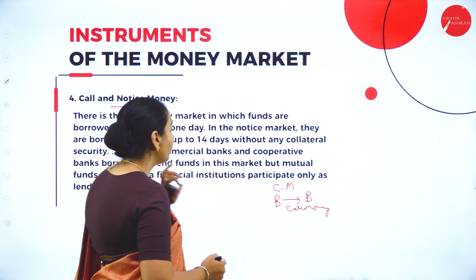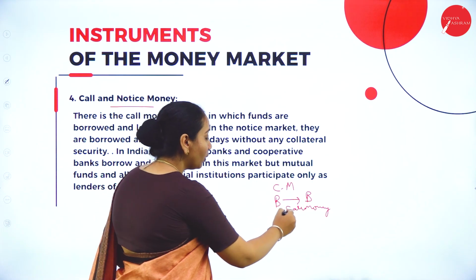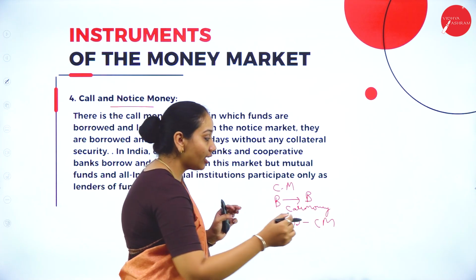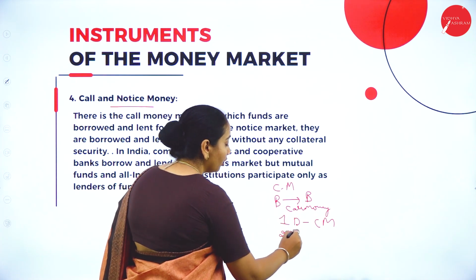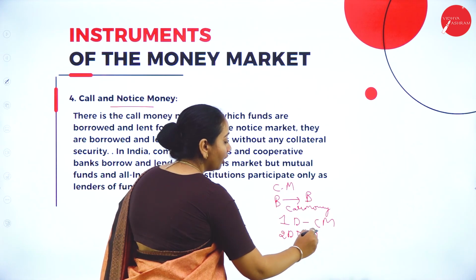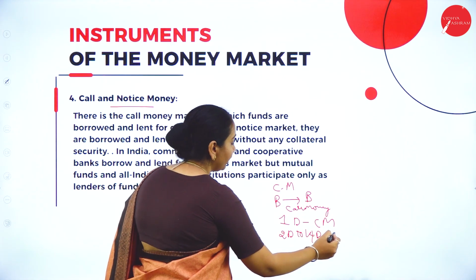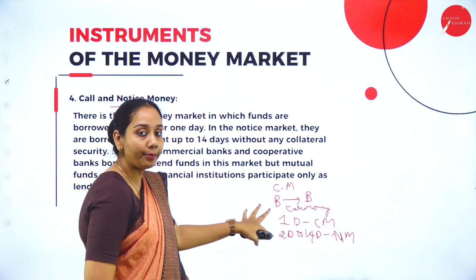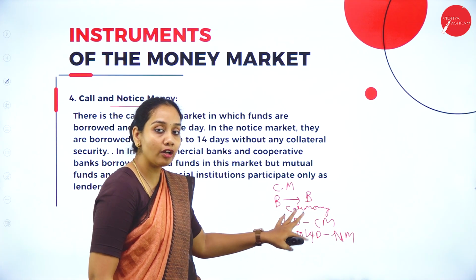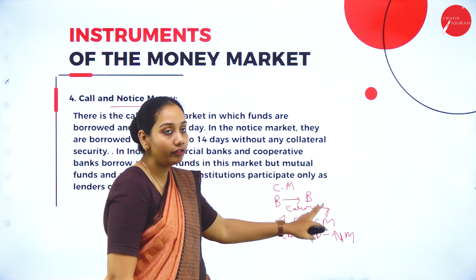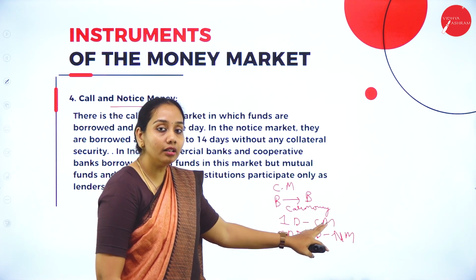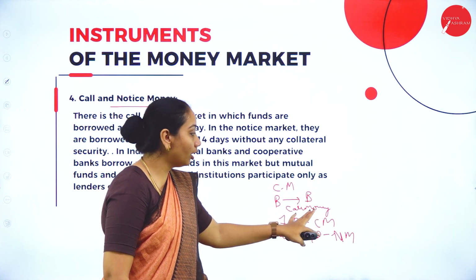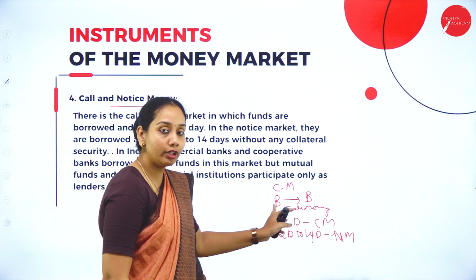Whereas the notice money is what? If it is for one day, it is called call money. If it is for more than one day, that is for 2 days to 14 days, it is called notice money. Understood? So usually what happens here, a bank will be in need of some money, so it will call another bank regarding lending some money, and the other bank will give the money.